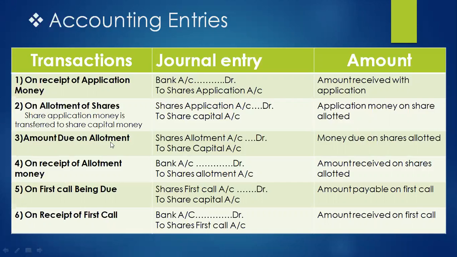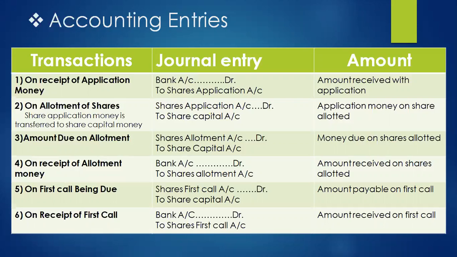After that, allotment money will be due. So entry will be share allotment account debit to share capital account. When allotment money is received, entry will be bank account debit to share allotment account. Thereafter, some time later, first call being due, entry will be share first call account debit to share capital account. When the amount of first call is received by the company, journal entry will be bank account debit to share first call account, and so on.